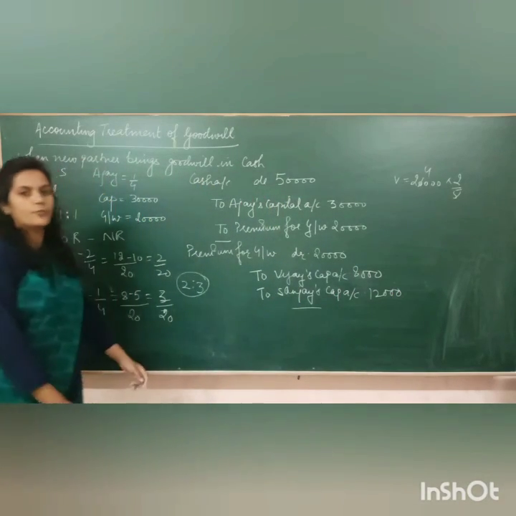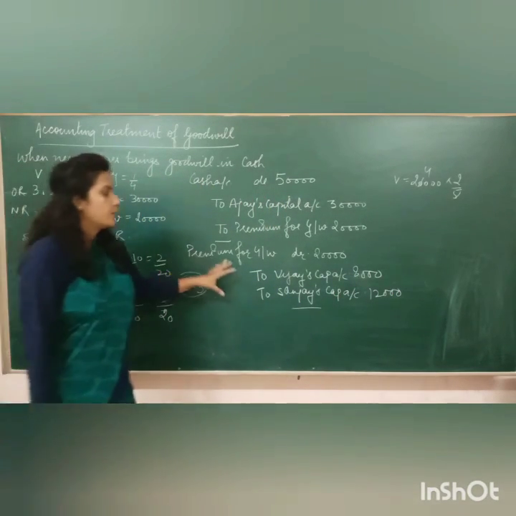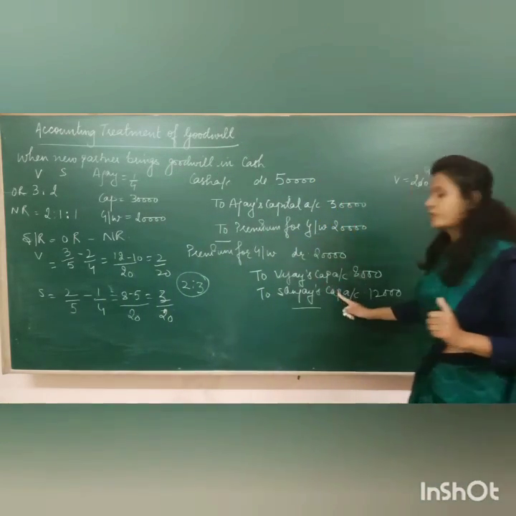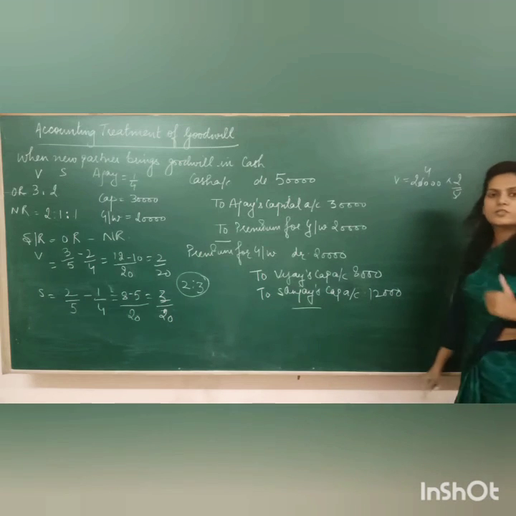Now this way we are going to pass the entry. Now suppose Sanjay and Vijay want to retain this amount of money in the business, then no further entry we are going to pass.